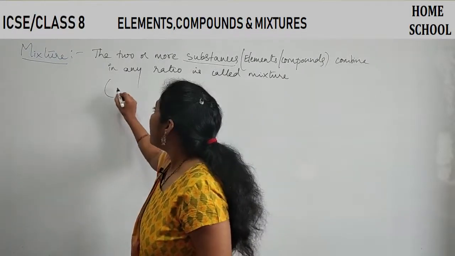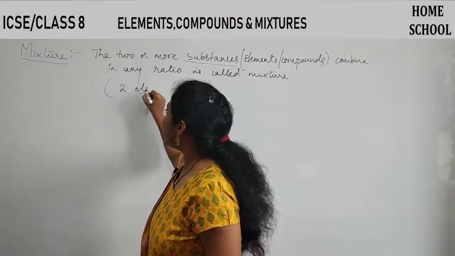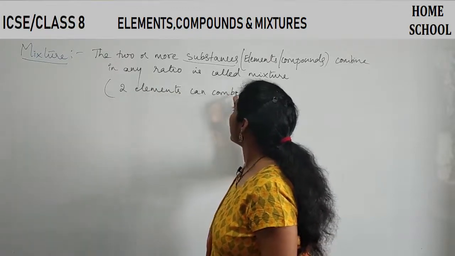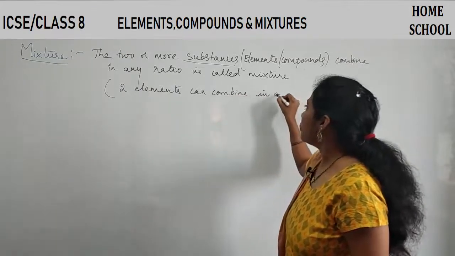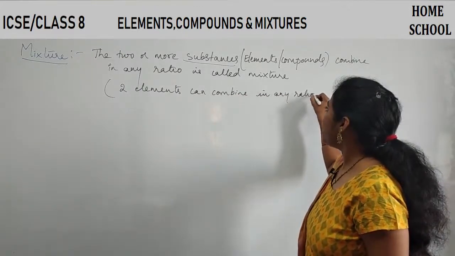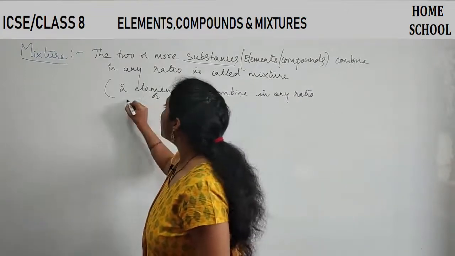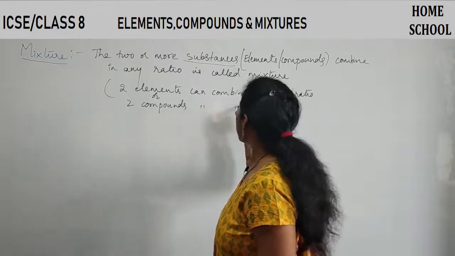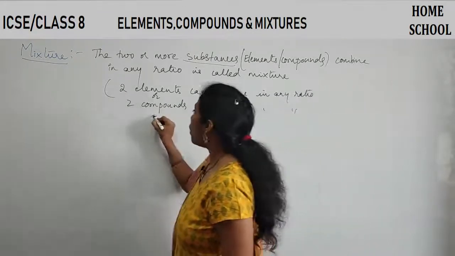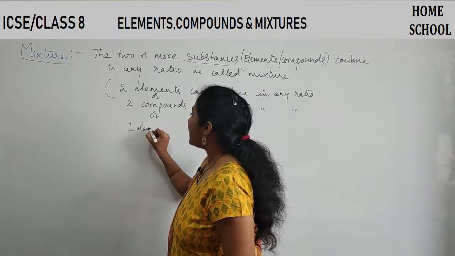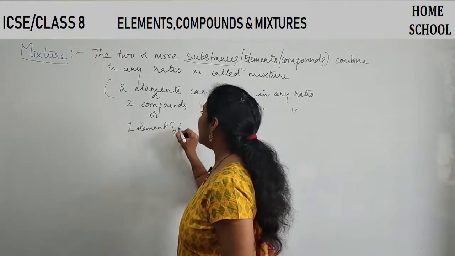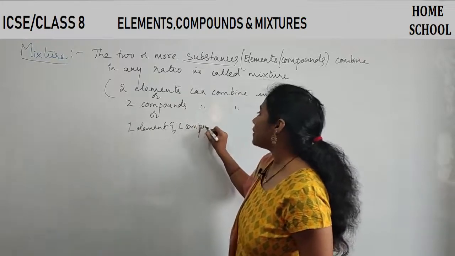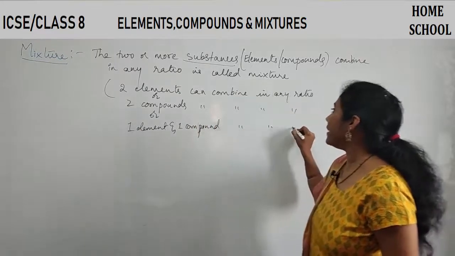See here, two elements can combine in any ratio, or two compounds can combine in any ratio, or one element and one compound can combine in any ratio.